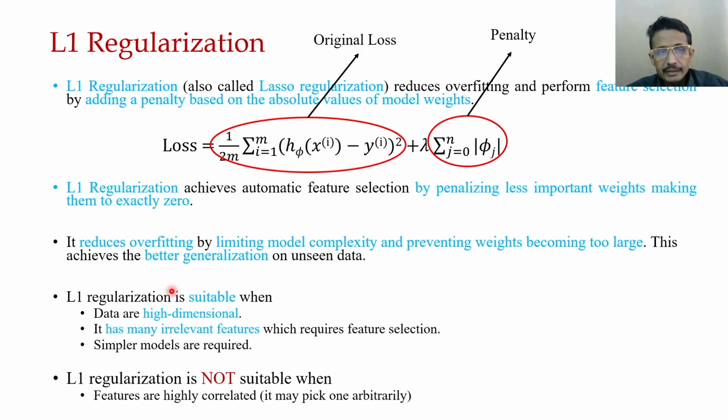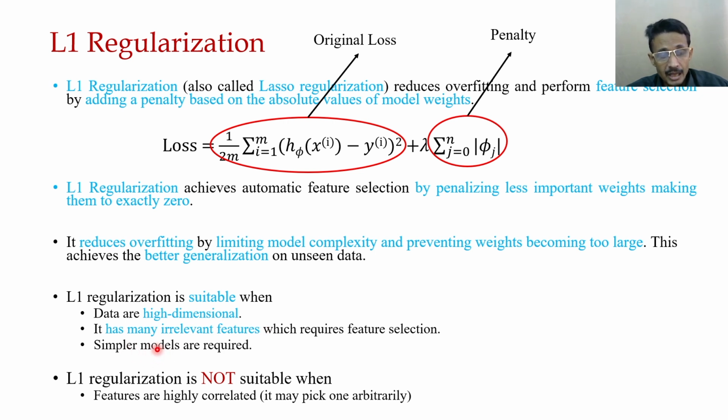This kind of regularization is suitable when data are very high dimensional and have many irrelevant features which may not highly impact the decision or prediction, and when we need simpler models.